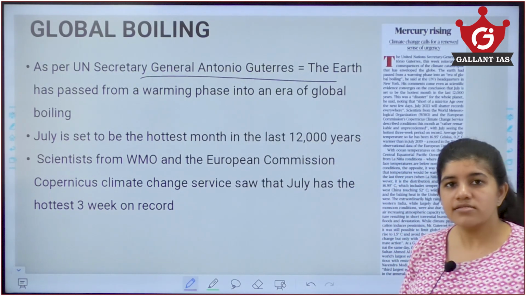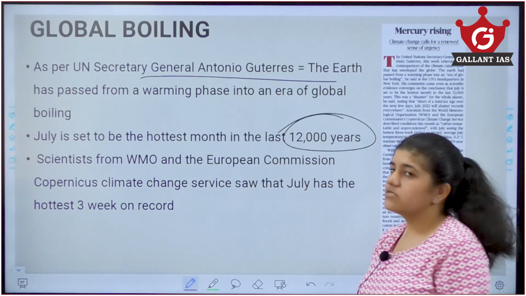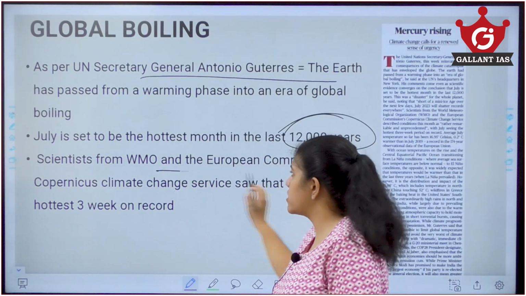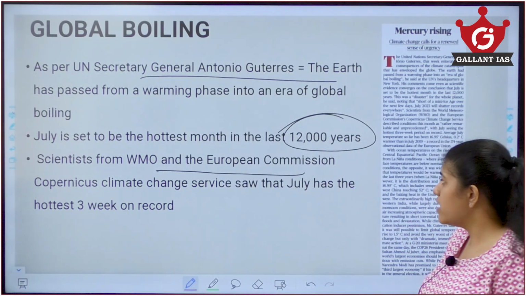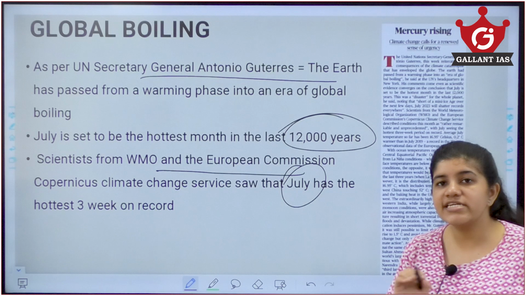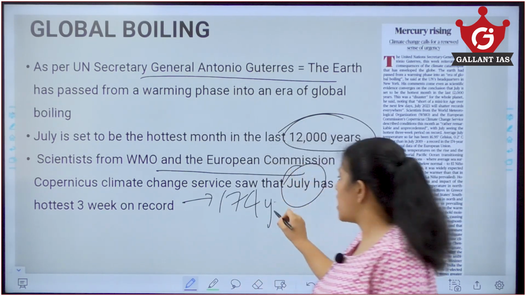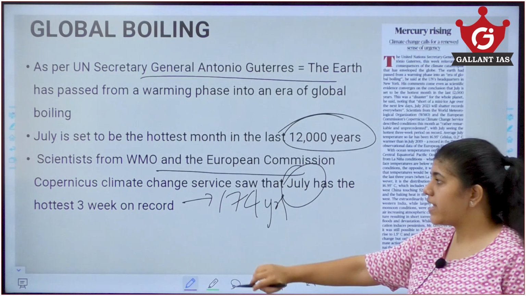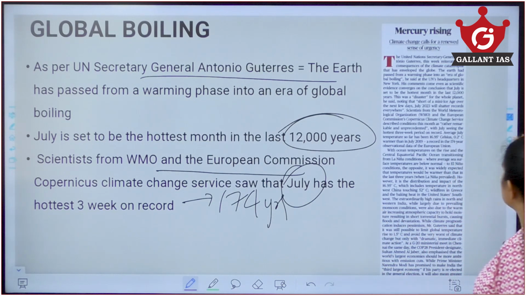Now this year is said to be the hottest month in over the past 12,000 years, and also scientists from the World Meteorological Organization, European Commission, Copernicus Climate Change Service have stated that July has been the hottest 3-week record in their 174 years after they started recording. This 3-week period in July has been the hottest they have ever seen.